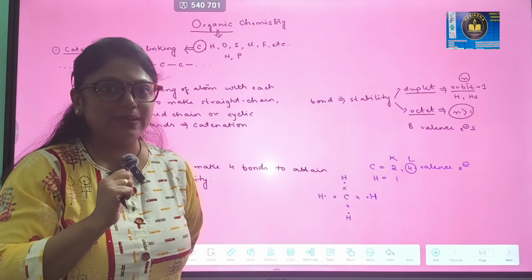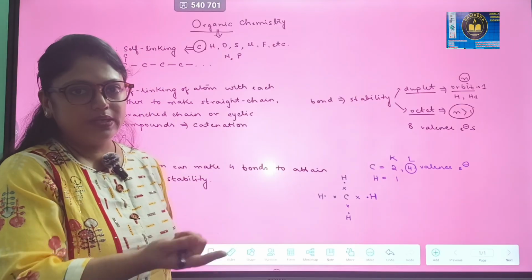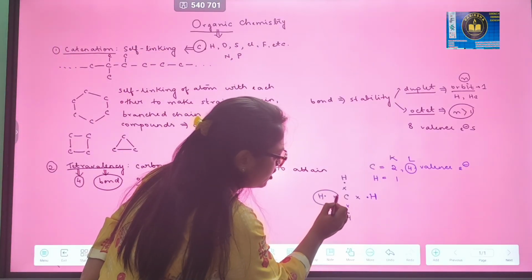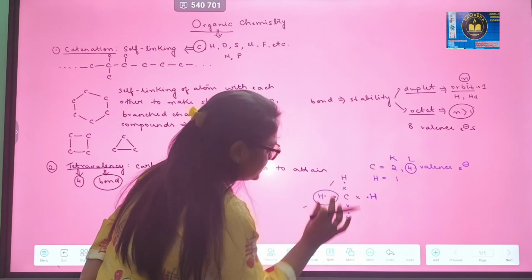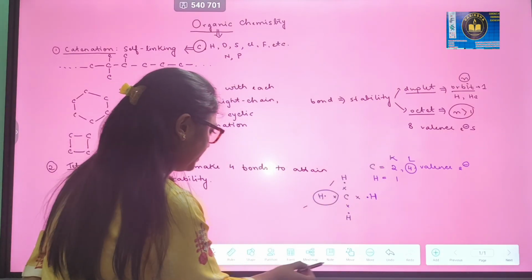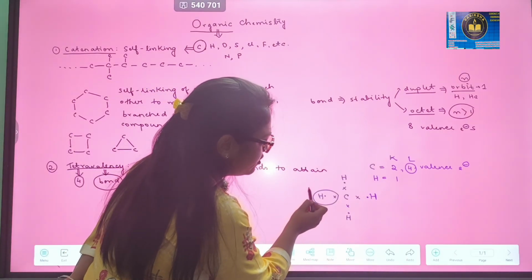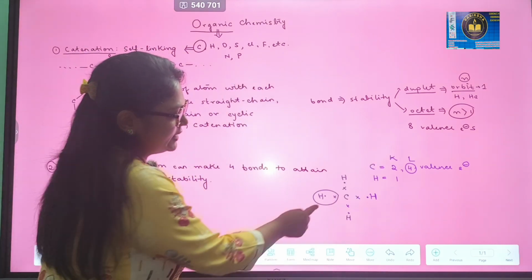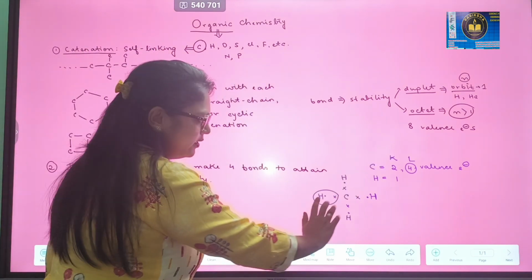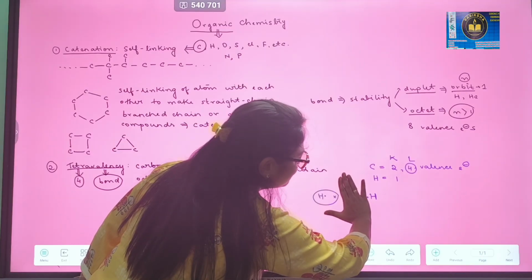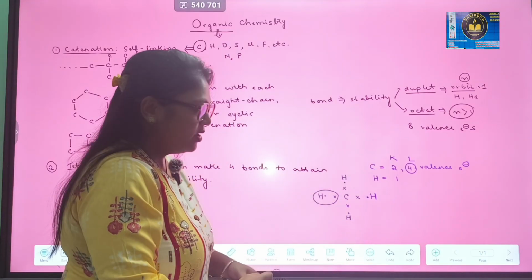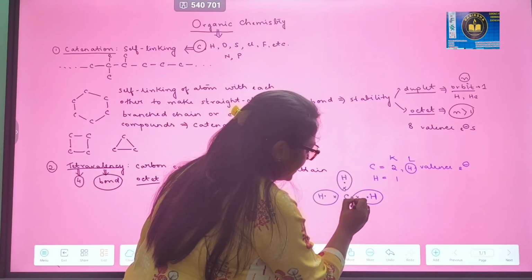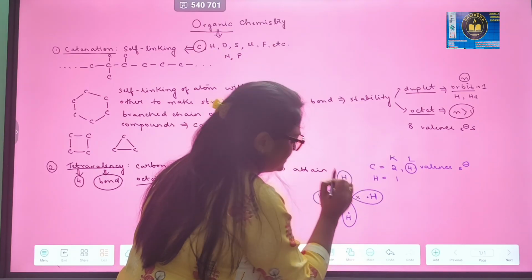As you can see, in this way the 4 hydrogen atoms will complete the duplet. This orbit is actually the orbit of the hydrogen atom, and in this orbit hydrogen has 2 electrons, one of its own, another gained from carbon. If I hide the other part, in this particular orbit hydrogen has the duplet. All the other hydrogens have completed the duplet.